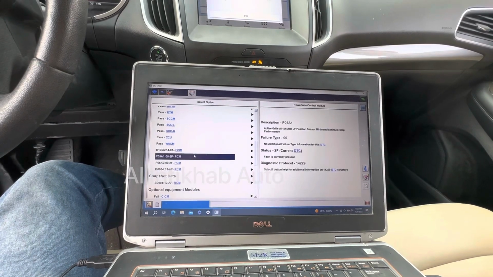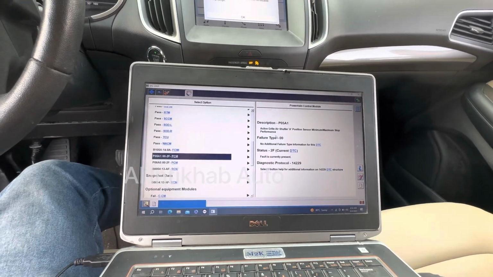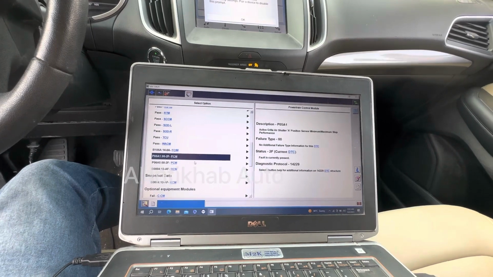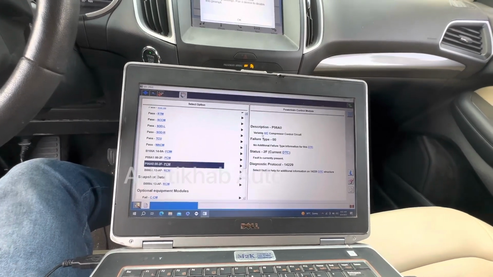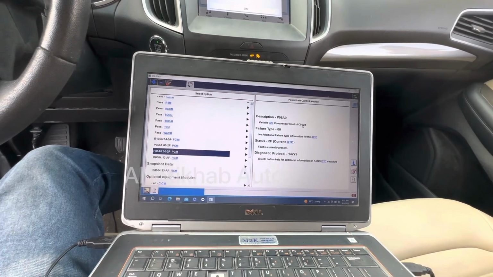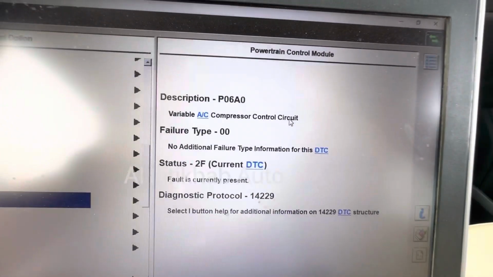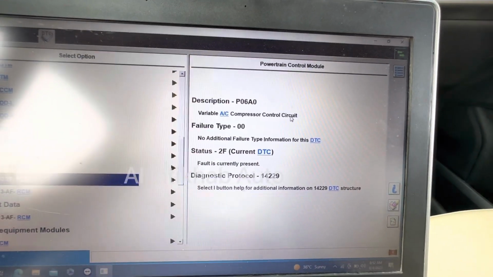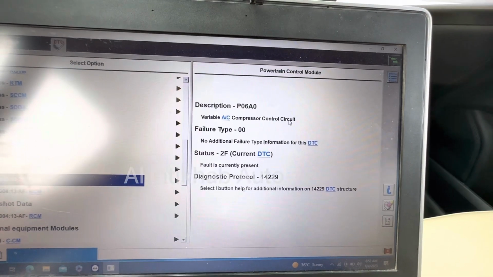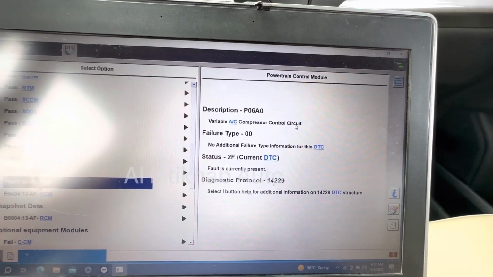This is a code in the PCM. One is active shutter, and the other one is variable AC compressor control circuit. So this is the code. We are going to check the wiring for the compressor. Maybe the wire is damaged or cut or something.